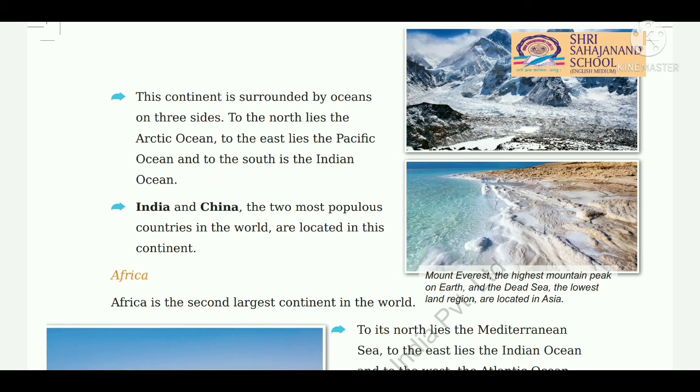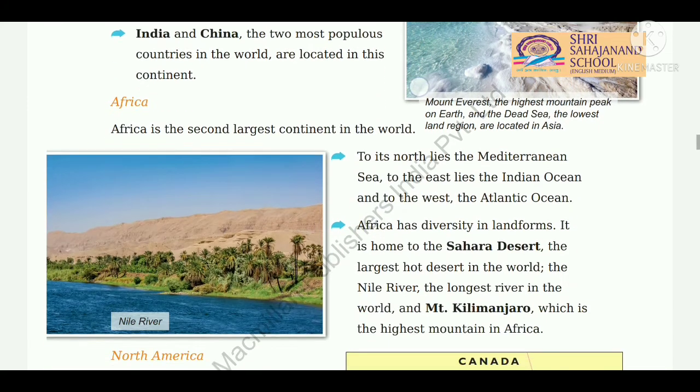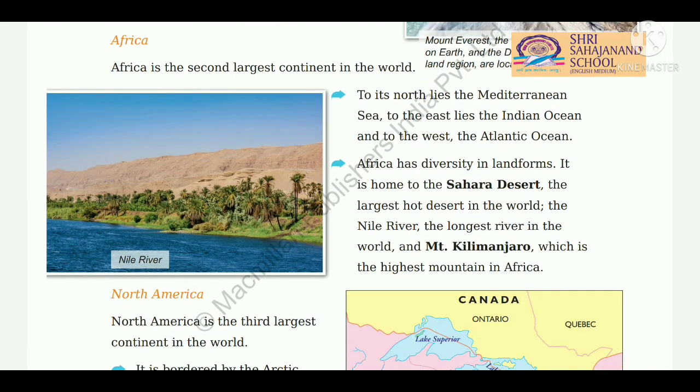Now students, we will go through the next continent, that is the second continent, Africa. Students, Africa is the second largest continent in the world, and to its north lies the Mediterranean Sea, to the east lies the Indian Ocean, and to the west the Atlantic Ocean. Africa is also surrounded by the oceans: on the north side the Mediterranean Sea, east Indian Ocean, and west Atlantic Ocean. Students, Africa has diversity in landforms.